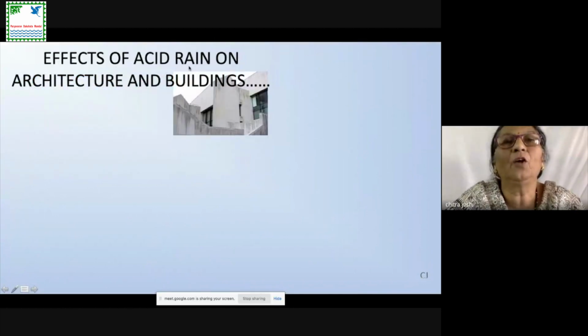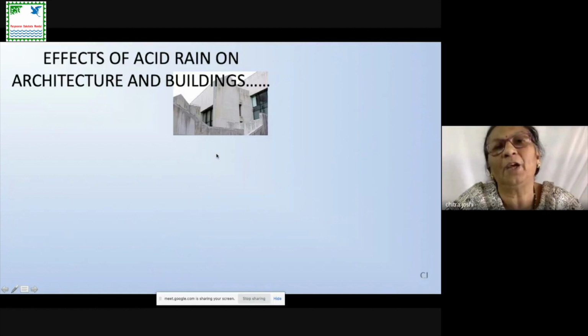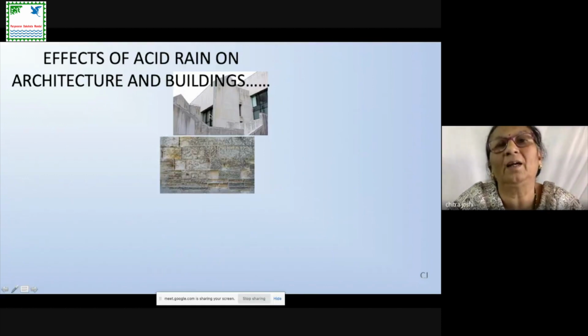Now, the effect of acid rain on architecture and buildings. Our buildings, you know, are constructed of different materials, like metallic material and cement, mortar, etc. So the cement, mortar, or metallic material gets affected by acid rain. Since the pH of the acid rain is lower, it definitely affects the mortar.